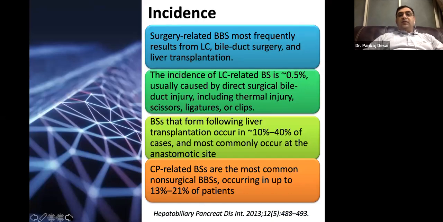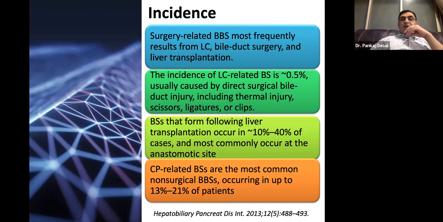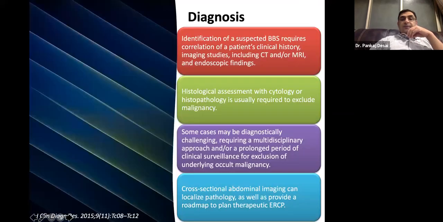Lap chole-related strictures occur in 0.5%, usually caused by direct surgical bile duct injury, including thermal injury, sutures, ligatures, or clips. Those following liver transplantation occur in 10 to 40%, quite frequent, most commonly at the anastomotic site. Chronic pancreatitis related strictures are non-surgical, occurring in up to 13 to 21% of patients.